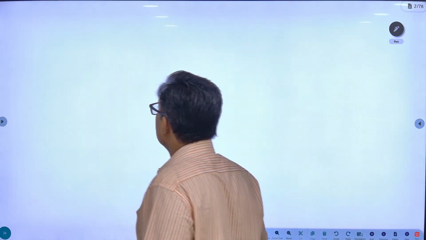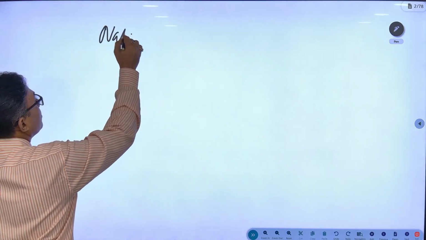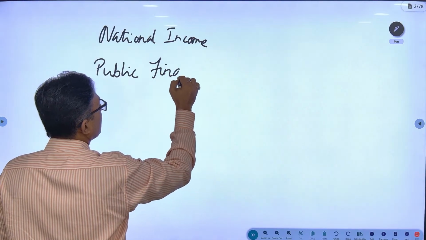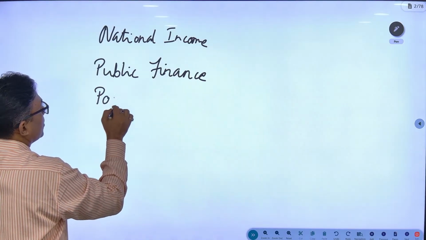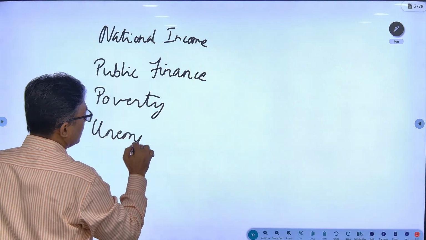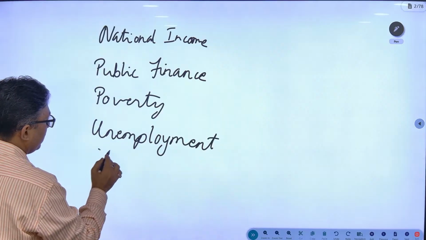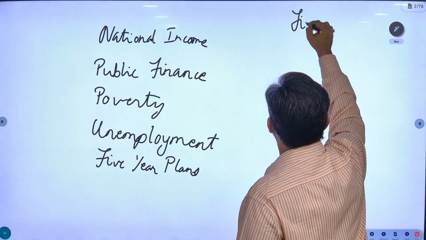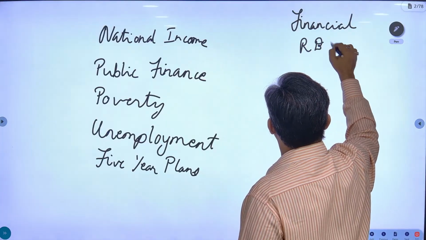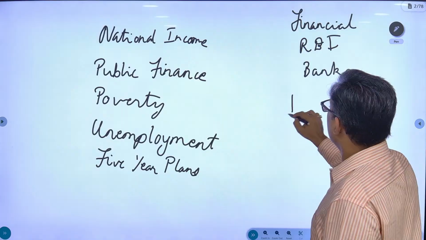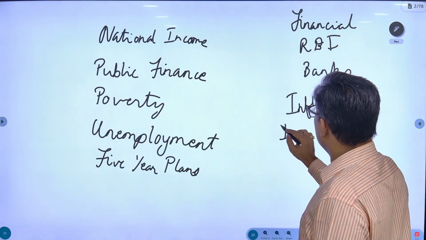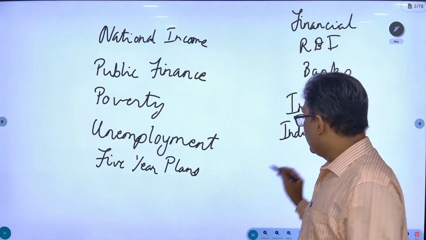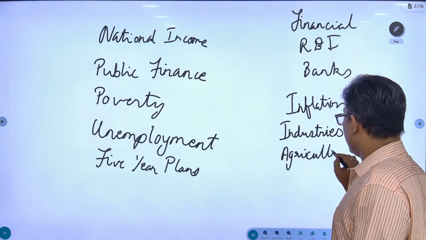The major subtopics in economy are national income, public finance, then concepts of poverty, unemployment, then you have the 5-year plans, then you have the financial part in which you will have RBI, banks, financial intermediaries, then also the inflation part, the industries part, and much more, even the agriculture part, but only with respect to economy.